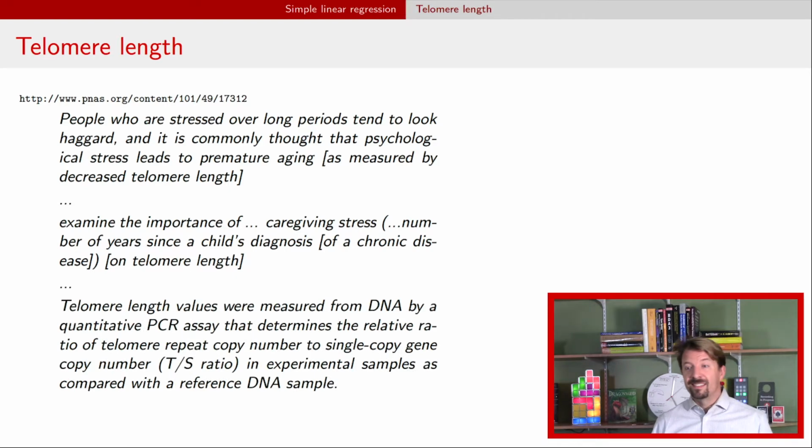The telomere length itself was measured from DNA by a quantitative PCR assay that determines the relative ratio of telomere repeat copy number to a single copy gene in experimental samples as compared to a reference sample. The only reason I need to put this here is because later we're going to see a reference to ratio, and we need to understand that telomere length is actually a ratio. So let's take a look at the data.